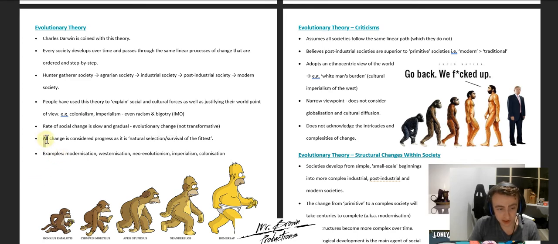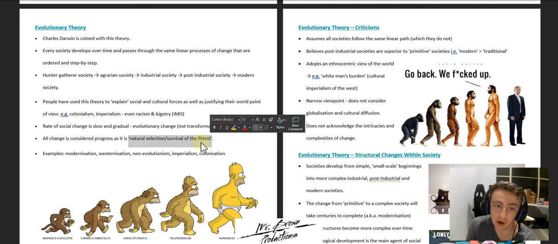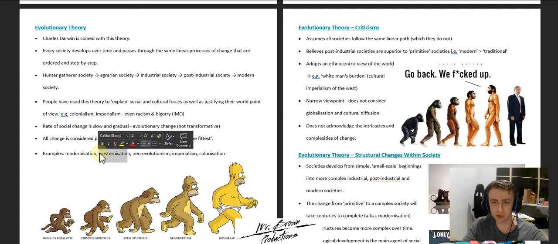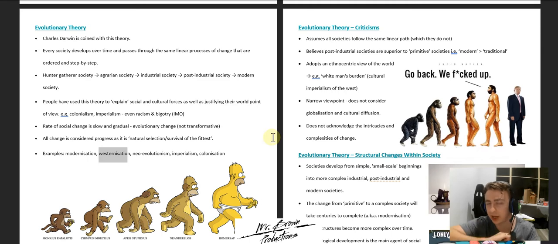Another thing with evolutionary theory is that all change is considered progress. So highlighting that, it's the idea of natural selection and survival of the fittest. For example, modernization. That's why they consider any change to be progressive, because we're replacing the old with the new and we're making it more efficient, quicker, smarter, stronger, better, faster, all that kind of stuff. Westernization is seen as a similar thing. Why else would every country around the world adopt westernization and Western values? Clearly they're the best. Clearly they're better, faster, stronger, smarter than all the others. And that's why it's so popular. That's the view evolutionary theory would take.